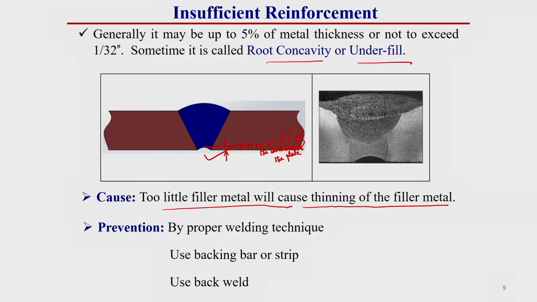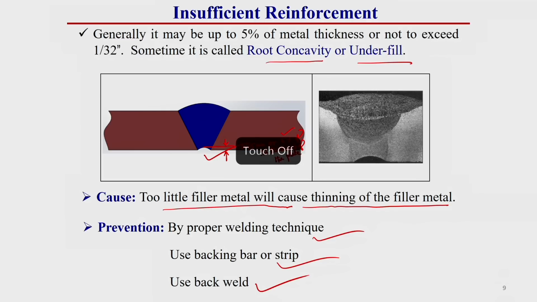The prevention of this welding defect is by proper welding technique. Use a backing bar or backing strip at the back side to support the molten material to pass through the root, and use back weld. If this suck back effect occurs there, then we have to do some back welding on this region to fill this suck back portion. This way we can prevent or repair this insufficient reinforcement.